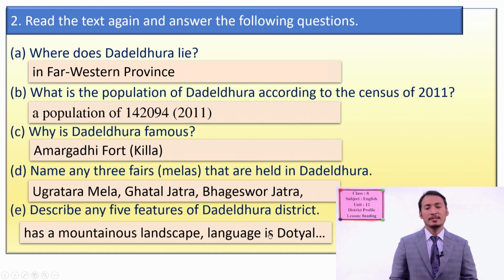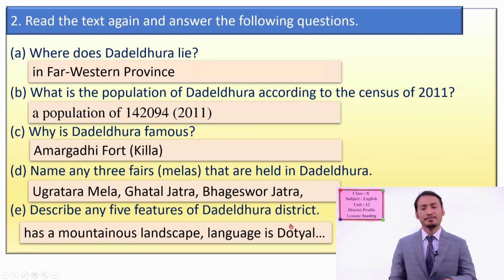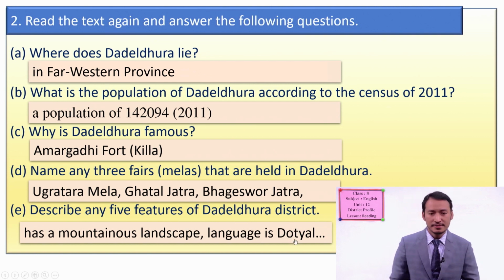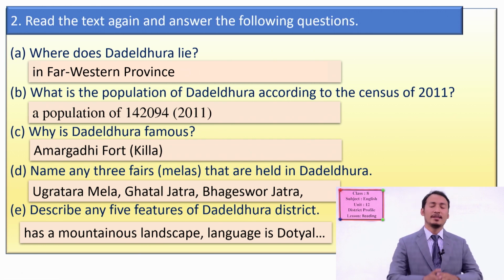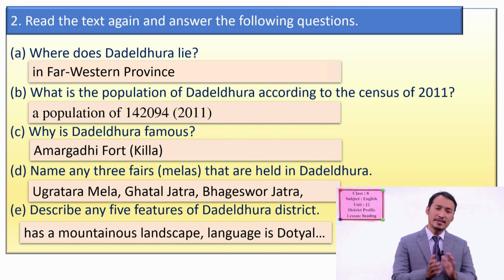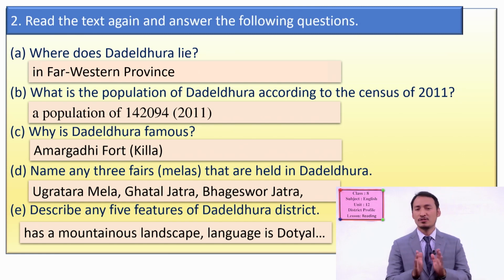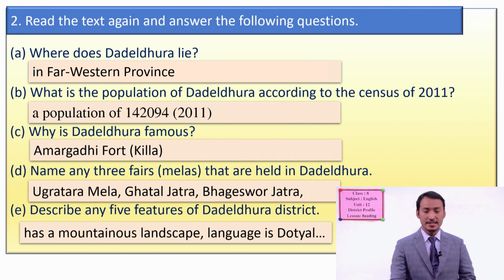Language spoken is Dotel. You can say People in Dadeldhura speak Dotel language like this, and you can also talk about the special thing about this place is Amargari Fort, or Nagimal ruled last time. These are some features. Or you can also say the route. There is a route to Mount Kailas and Rara Lake, and so on. There are so many other information about this district you can write. Okay, you have to write in points 5 features.